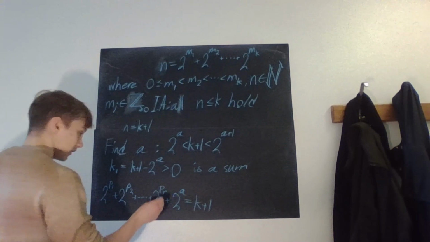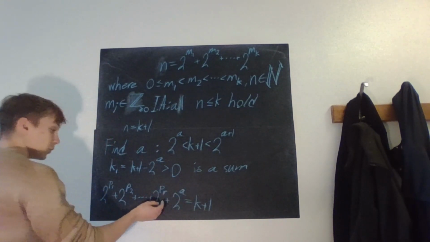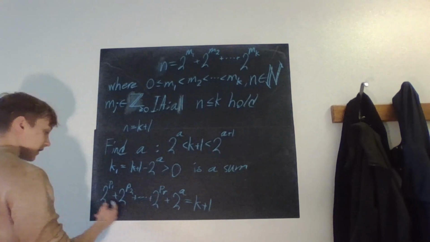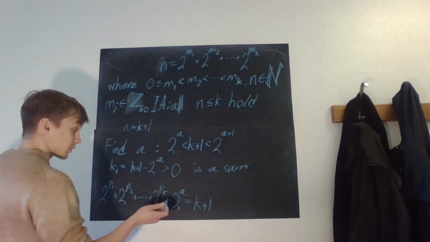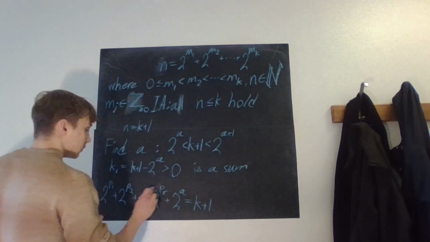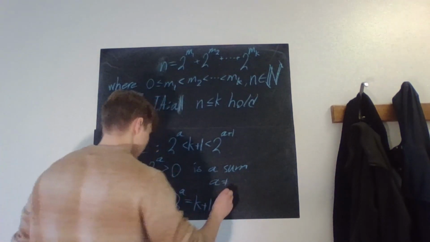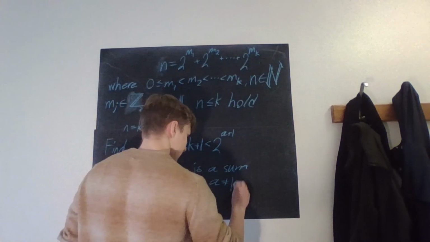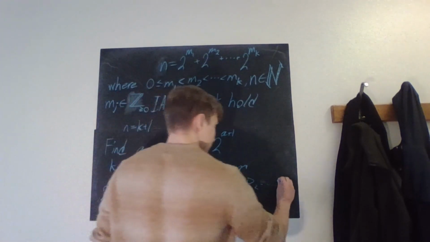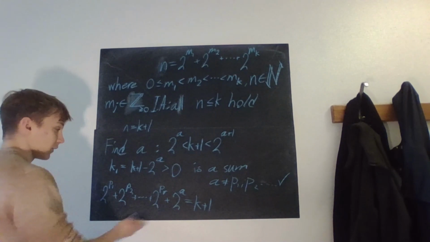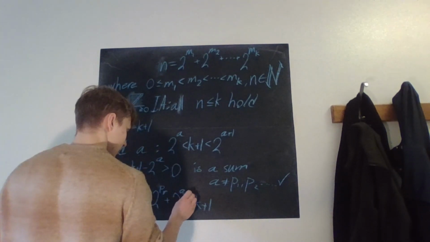So unless a is equal to some p, here we have a sum of different integer powers of 2. If a is not equal to any of the p's, then we're just done, because then we obviously have a sum.